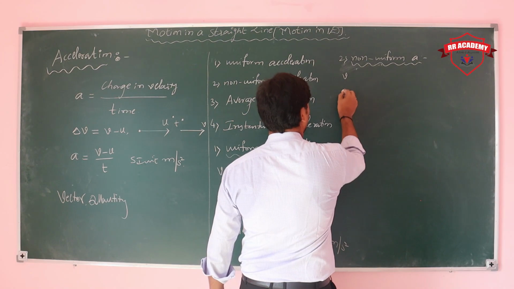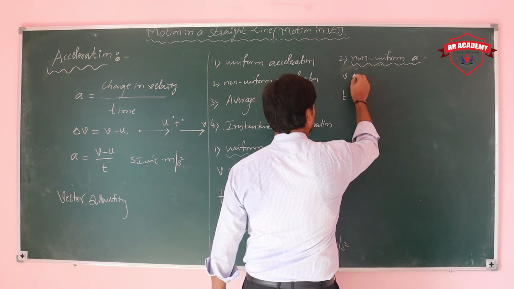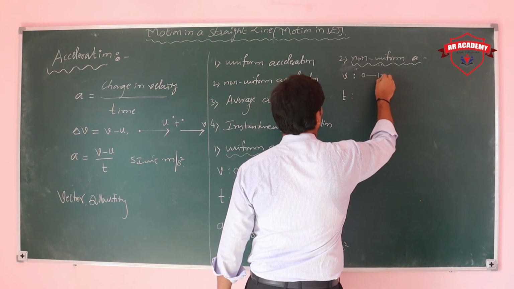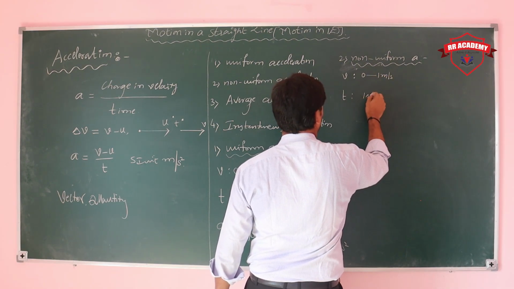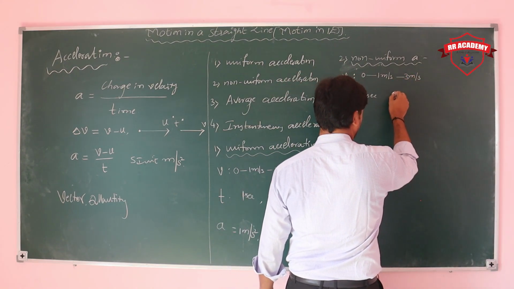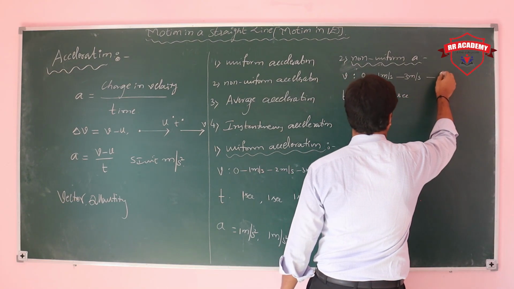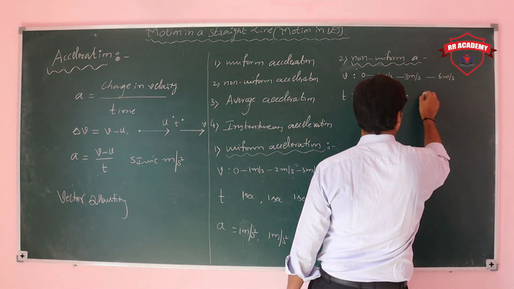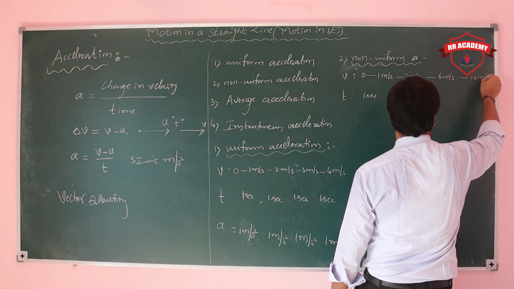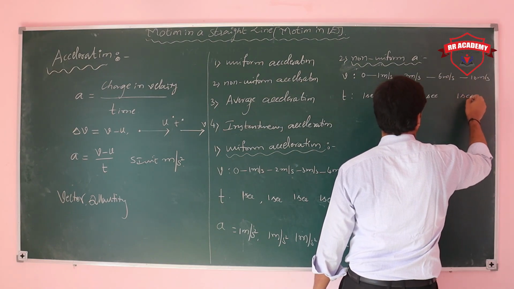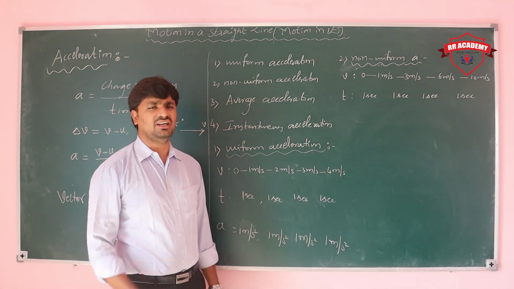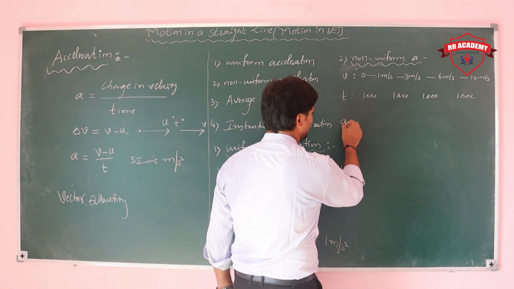The velocity of the particle is v and time is t. Initially again it starts from rest. After 1 second velocity is 1 meter per second. Next second the velocity is 3 meter per second. Next second the velocity is 6 meter per second. Next second the velocity is 10 meter per second. You can see the velocity changes, but the change is not uniform. The change is different.